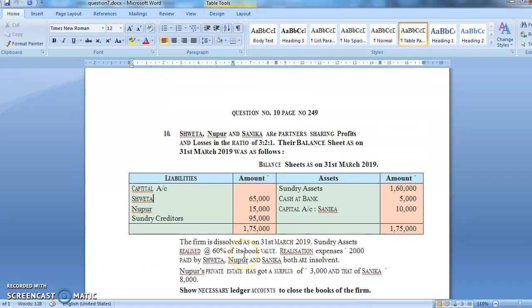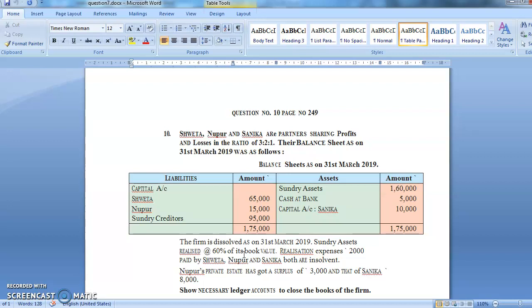Okay. Now, what is the next entry? Okay, now see, we did it. Dissolution, 60% of book value, we have done it. Shweta has paid realization expenses, we have done it. Now, Nupur and Sanika both have become insolvent. I have just explained to you the meaning of insolvent. Insolvent means they have suffered very big losses. Because of losses, their liabilities are more compared to the assets. So when we sell off all their assets, we'll get something by which we'll pay our creditors. So in that, Nupur's private estate has got a surplus of rupees 3,000 and Sanika's 8,000. So Nupur and Sanika will give this much money to the business.